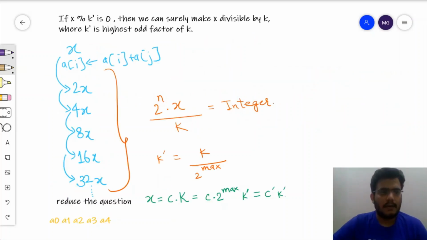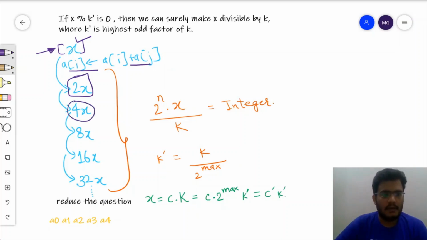Let's see how we can apply the operations when there is only one element in the array. The only operation we can apply is to get ai increased by an amount of aj. As only one element is present, the possibilities for i and j are the index of only this particular element. So after applying one operation, we will be getting this number as 2x. Then applying another operation, we will be getting 4x. Similarly, we will get this sequence if we keep on applying operations.